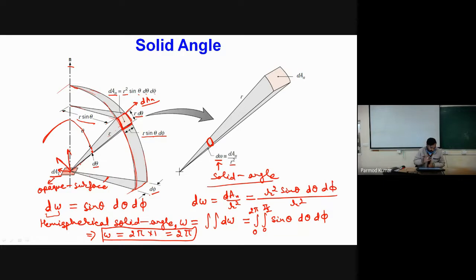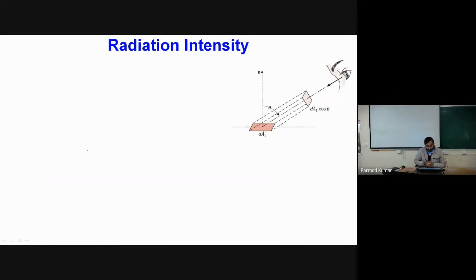Now if we have to quantify how much energy these radiations carry, we have to define an important quantity called radiation intensity. So far we have seen the spectrum in the theta and phi directions, but to find the energy associated with that spectrum, we have to determine the intensity of the radiation.